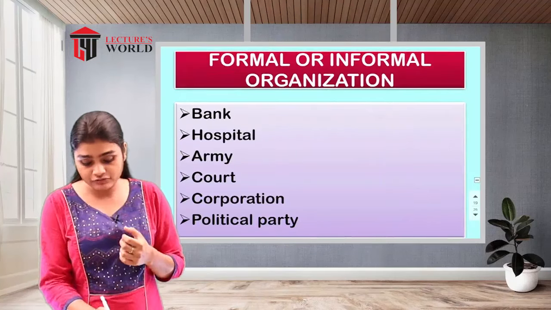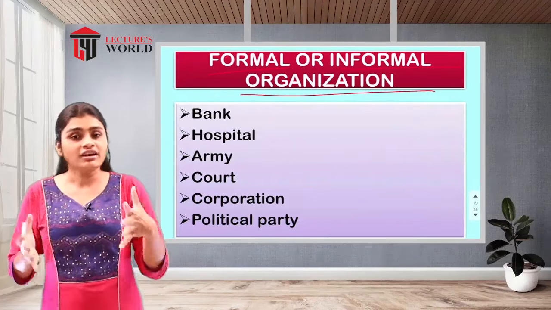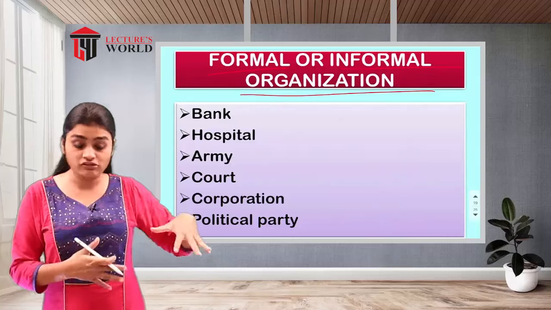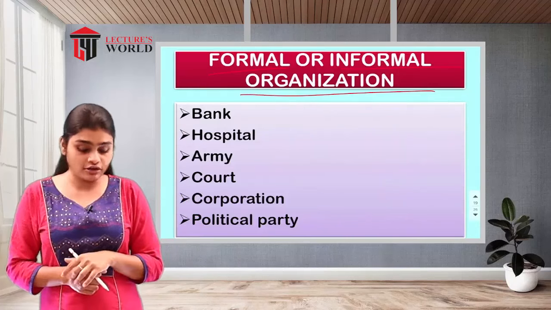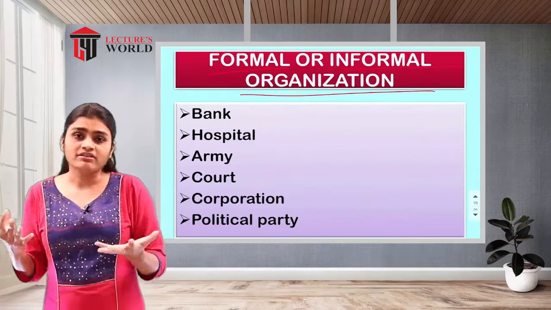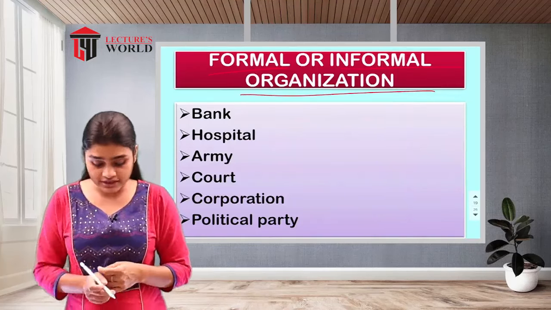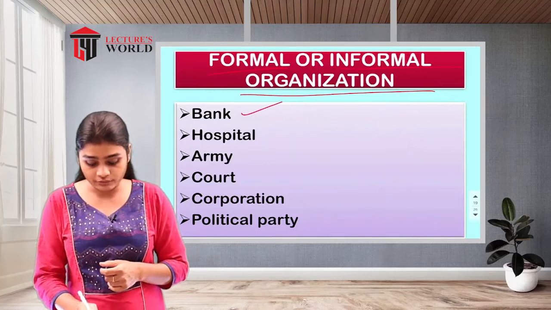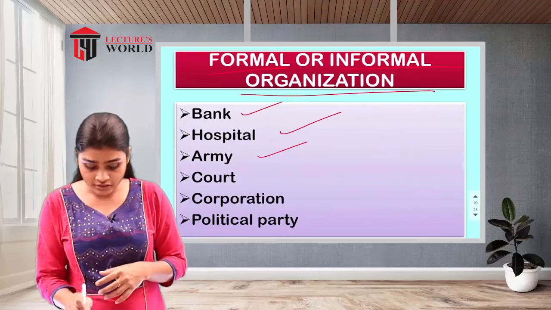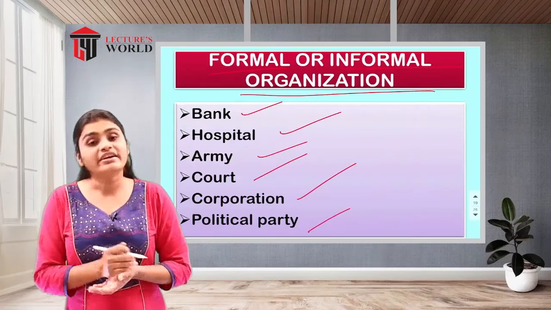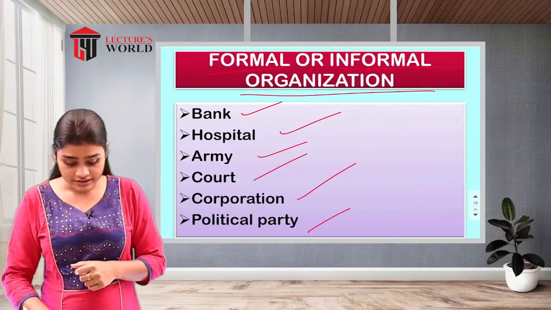Then we have formal or informal organization. In a formal organization the rules and regulations will be very strict or inflexible, we can say. And in an informal organization, flexible rules and regulations will be there. If we talk about formal organizations, then we have the bank, the hospital, the army with rigid rules or norms, the court, corporation, political parties. So these are the other characteristics.